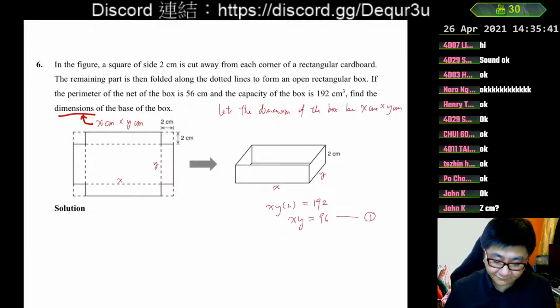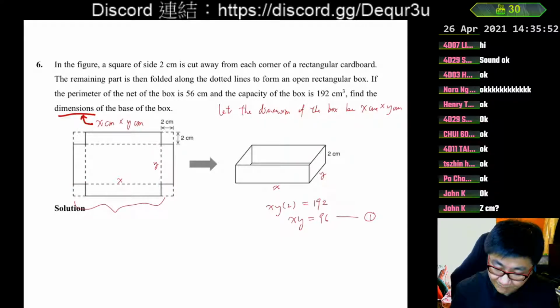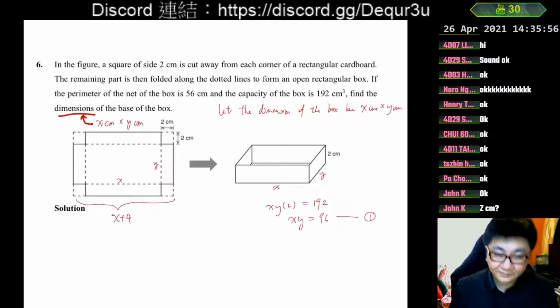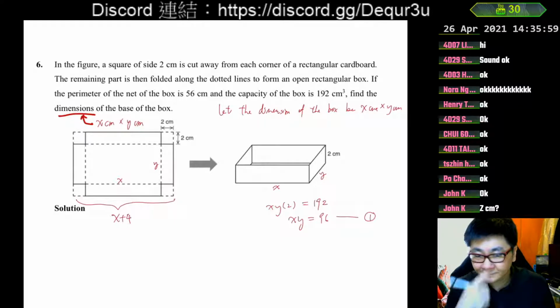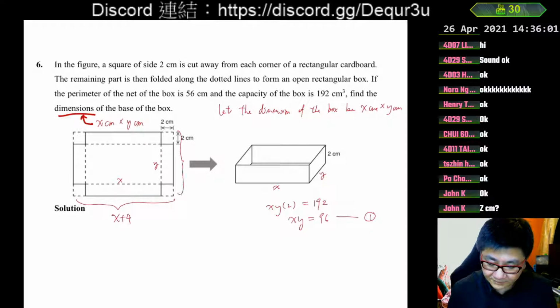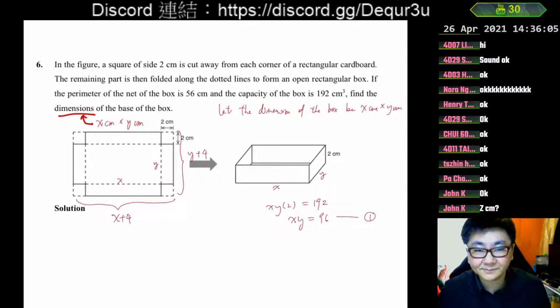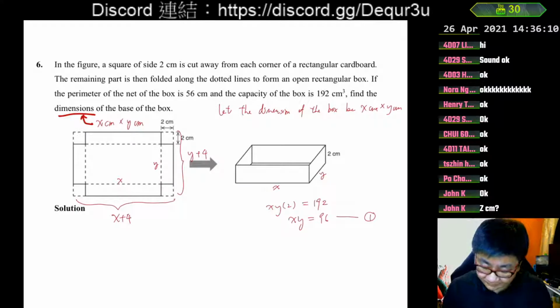Before folding, we see that this is x, and the two cut-away corners are 2 and 2. Therefore, the total length here will be x plus 4, because it is plus 2 and plus 2. On the other side, it will be y plus 4, because it is y plus 2 again. Okay, and therefore we can put the perimeter.